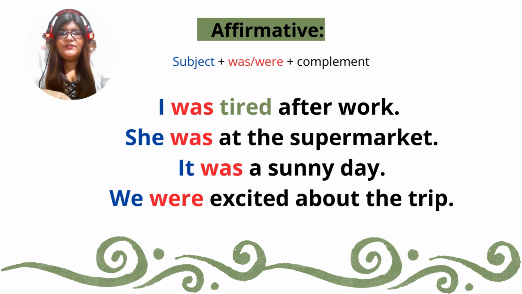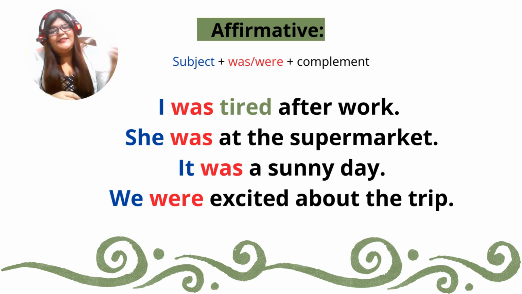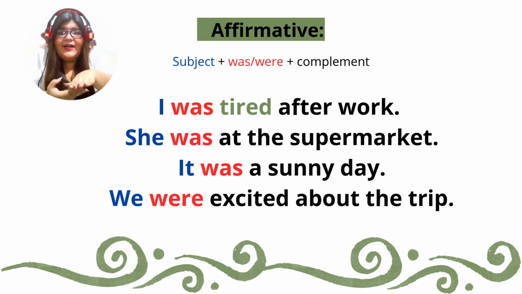I don't need any verb after was and were. We were excited. In this case, we have a verb about the trip. But in this context, it doesn't work as a verb. It works as an adjective. If you see, we were excited about the trip. And you must be wondering, but why did you use were instead of was? And the answer is simple, guys. Do you remember? Were is with the subjects in plural. So be careful and pay attention in those details.